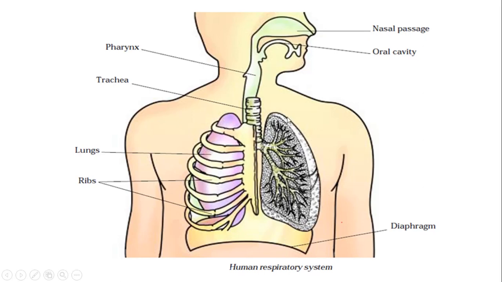The lungs are present inside the chest cavity. It is generally covered with the ribs. The lungs are present inside these ribs, and the muscular sheet that is present here is known as the diaphragm.